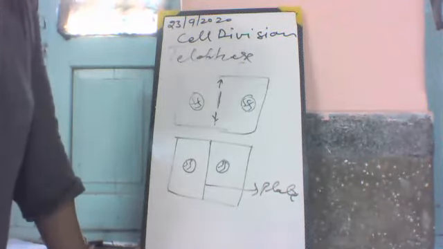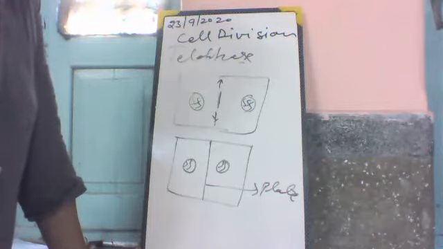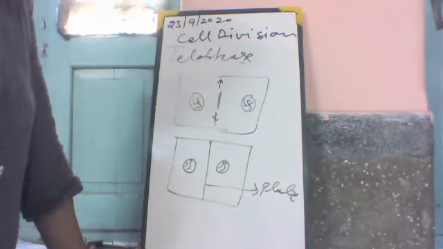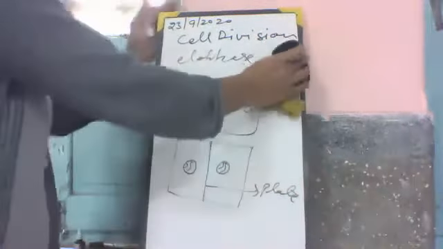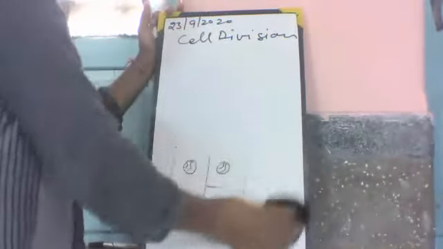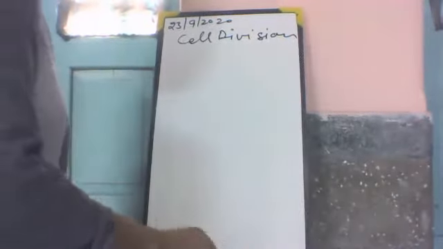There is a difference between mitosis in animal and plant cells. Here, asters are formed in animal cells, but in plant cells, asters are absent.